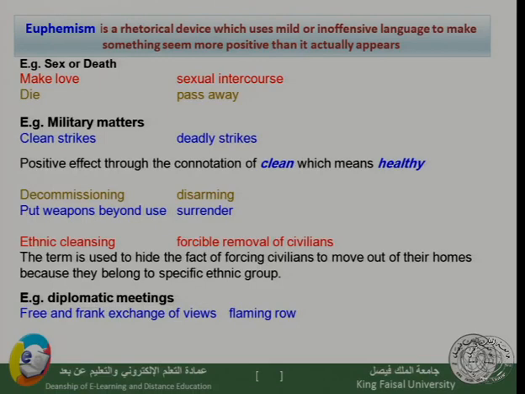So two parties had a meeting, then after they came out of the meeting, they say, oh, the meeting was free and there was a frank exchange of views. But this is a cover term for what actually happened in the meeting, which is a flaming row, where they were about to quarrel, in fact.